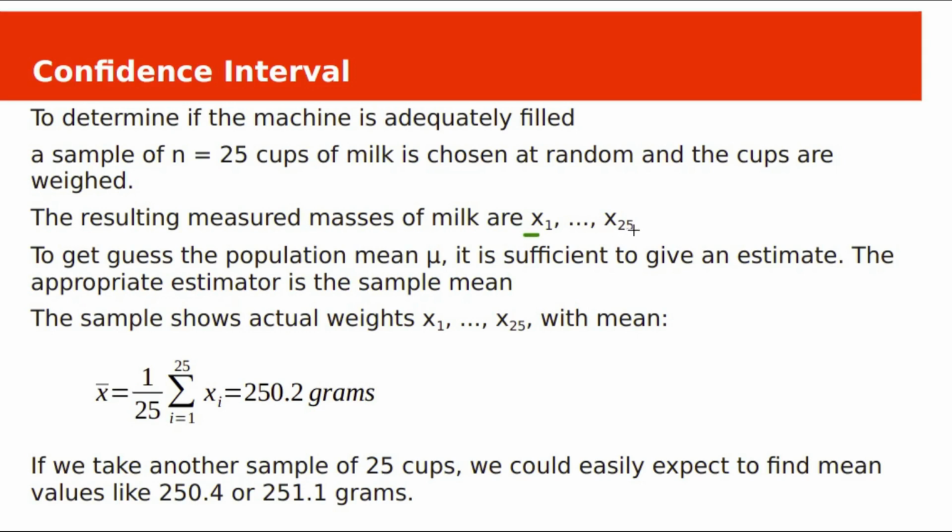To guess the population mean mu, the appropriate estimator is the sample mean, meaning from the sample mean we will infer about the population mean. Suppose we calculate the average value of all these samples, and the sample mean x bar is 250.2 grams. If we take another sample of 25 cups, it might be 250.4 or 251.1 grams or some other different value.